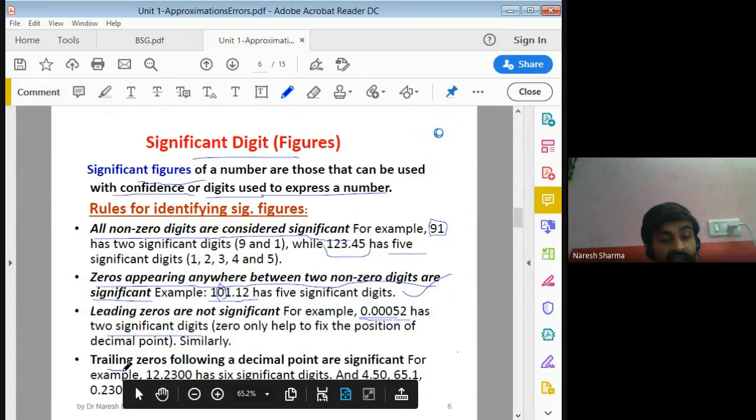Trailing zeros following a decimal point are significant.